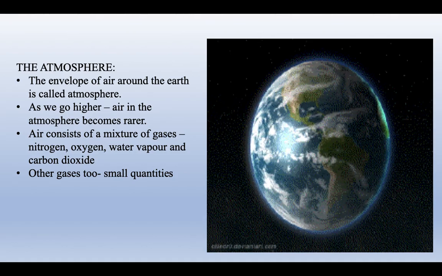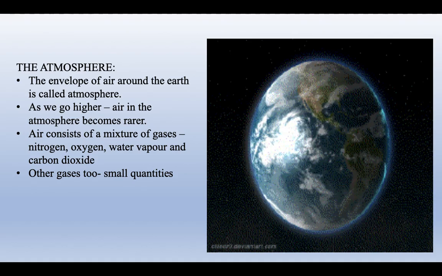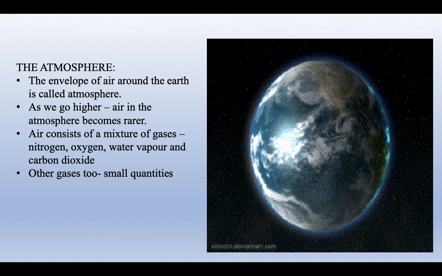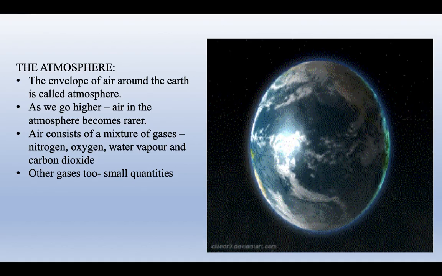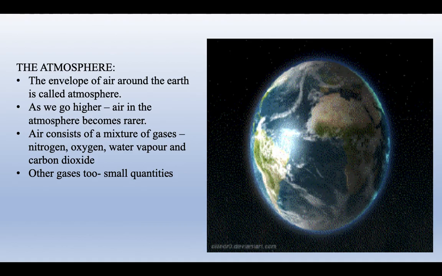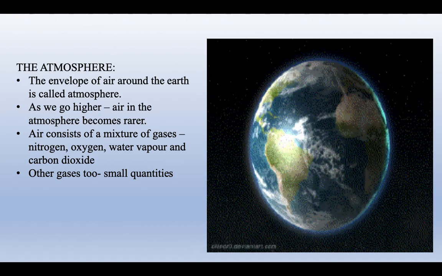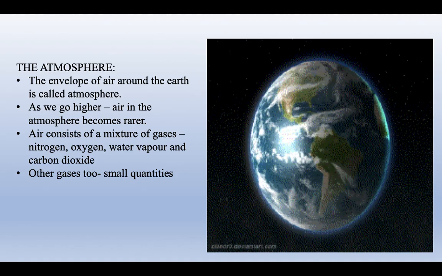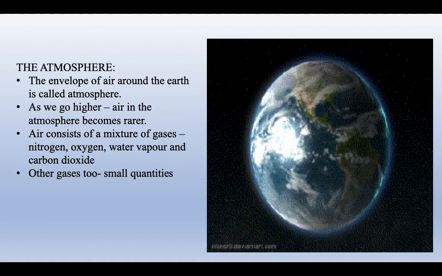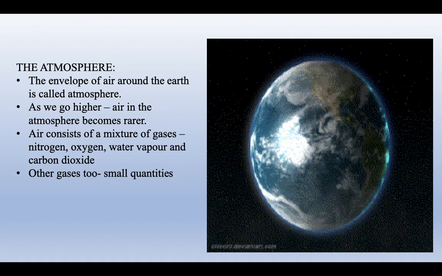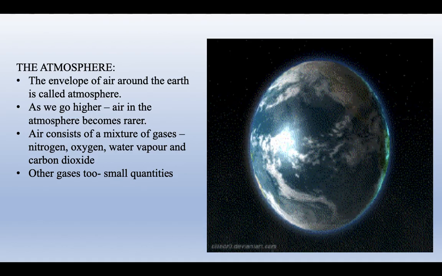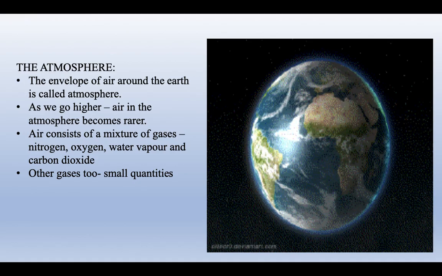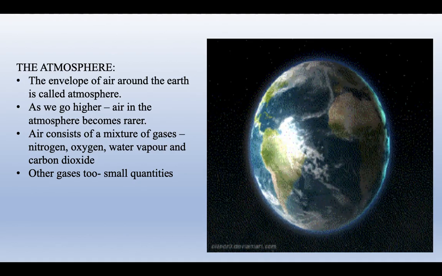So, when we look around, the atmosphere is nothing but the air that surrounds the earth. Apart from the main gases, there are other gases too, but they are only in small quantities.